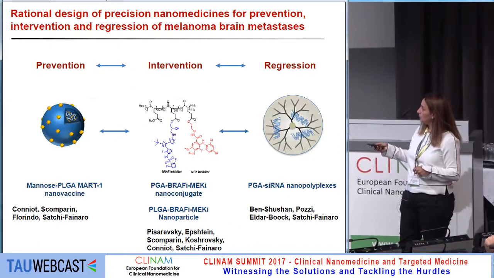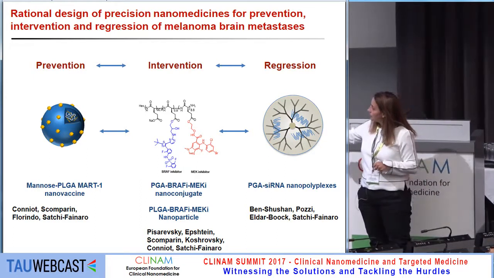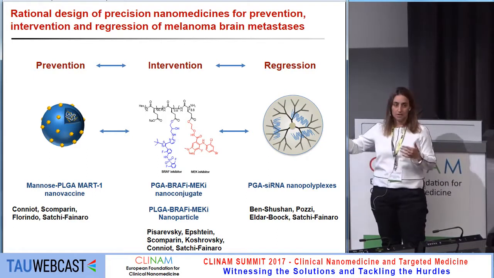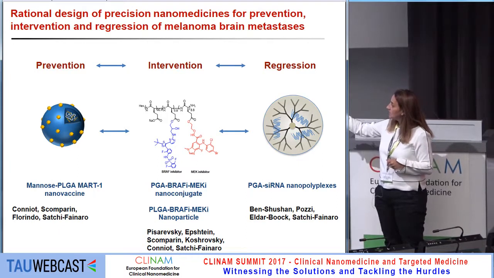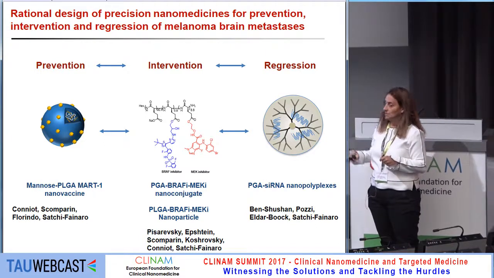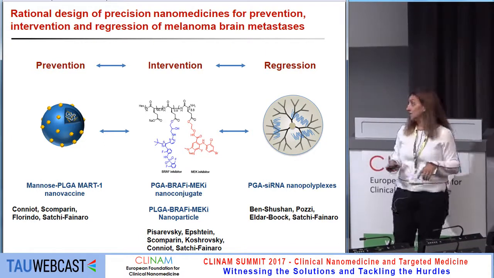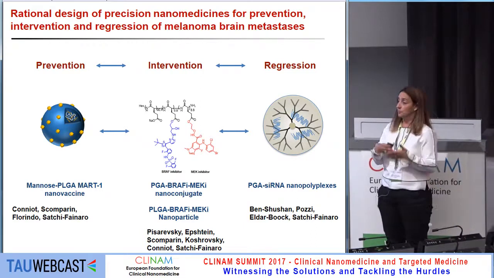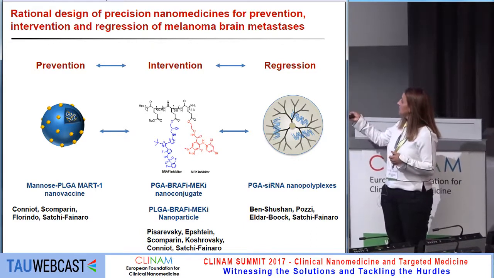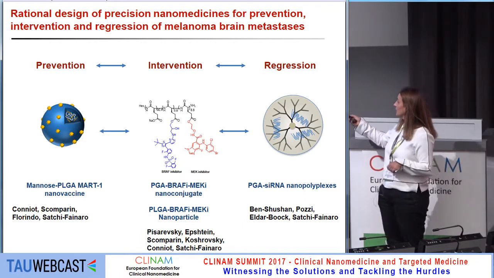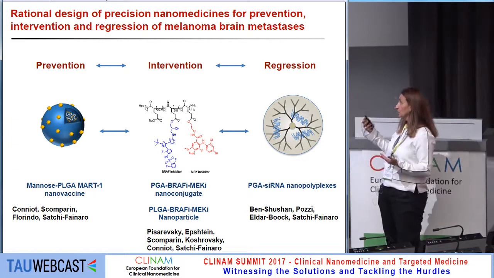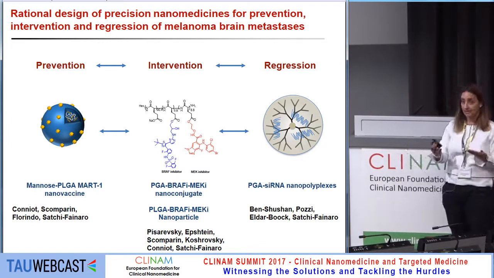arriving at the tumor. So this is for prevention. We have a mannose-decorated PLGA nanoparticle that targets the dendritic cell, and inside it we have MHC1 and MHC2 partial MART1 peptides. MART1 is the marker for melanoma cells. This is the nanovaccine, for prevention. For intervention, we use polyglutamic acid bound to dabrafenib and selumetinib, a BRAF and a MEK inhibitor, or entrapped in PLGA. So we have the two molecules that we are comparing head to head.